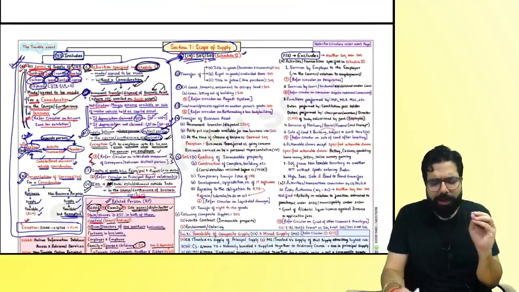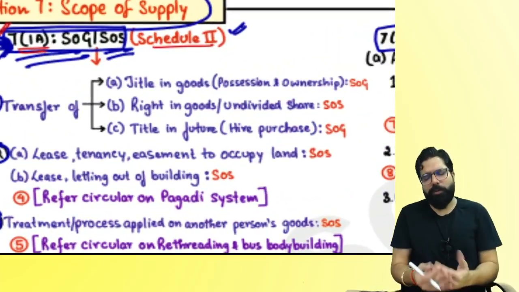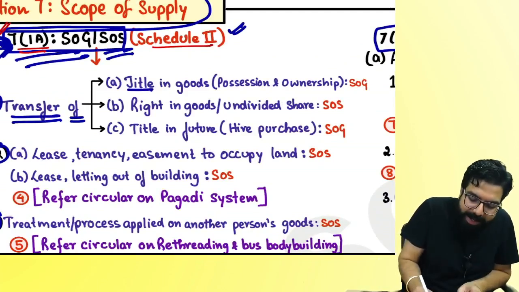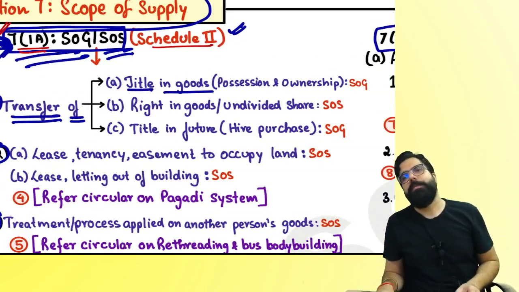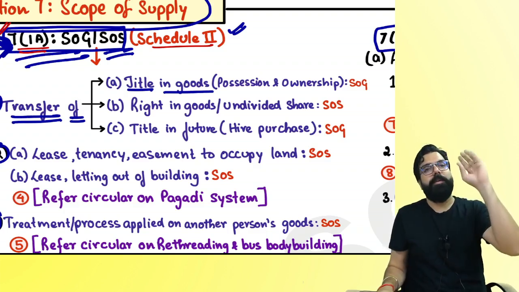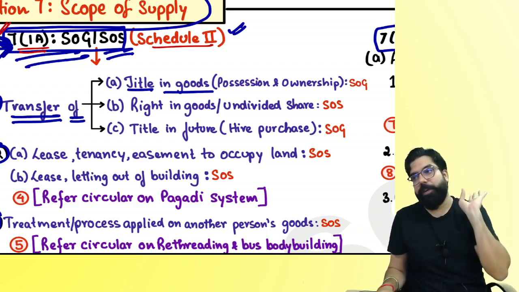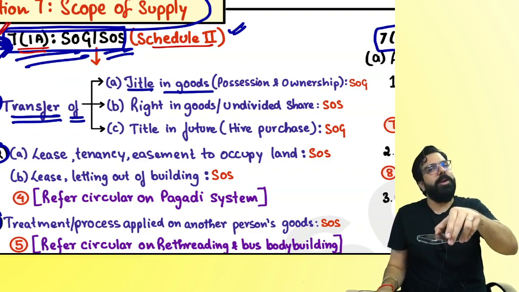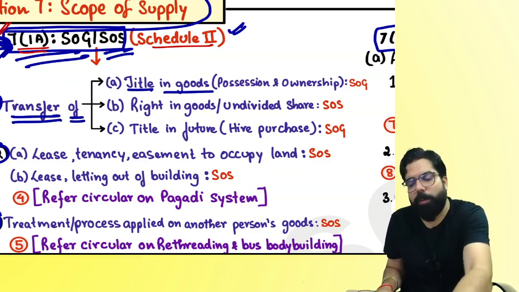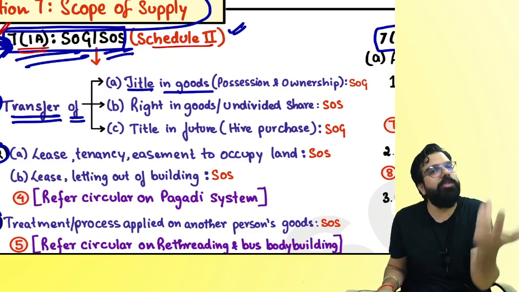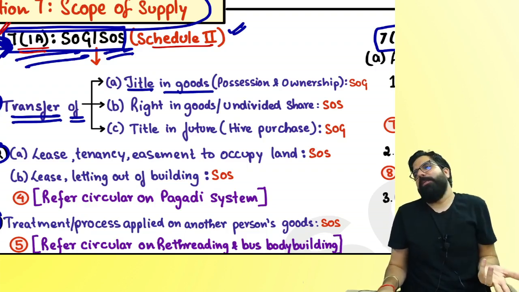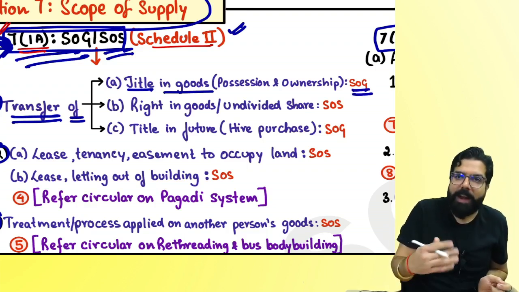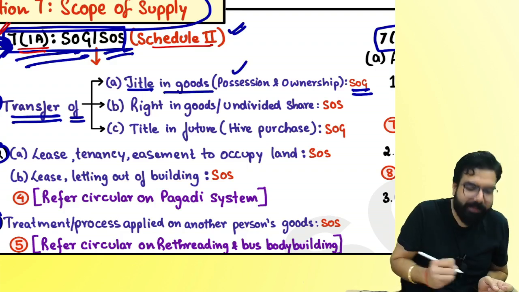Simple. It just says, for example, the first one, if there is a transfer of title in goods. Title means what, everyone? If I gave you the ownership. For example, this is my mobile phone. You told me, sir, I want your mobile phone, please sell it to me. I sold you my mobile phone. Is it supply of goods or supply of service? They clarified, simple, everyone. It is a supply of goods. So when I give you the title, I give you the possession also.